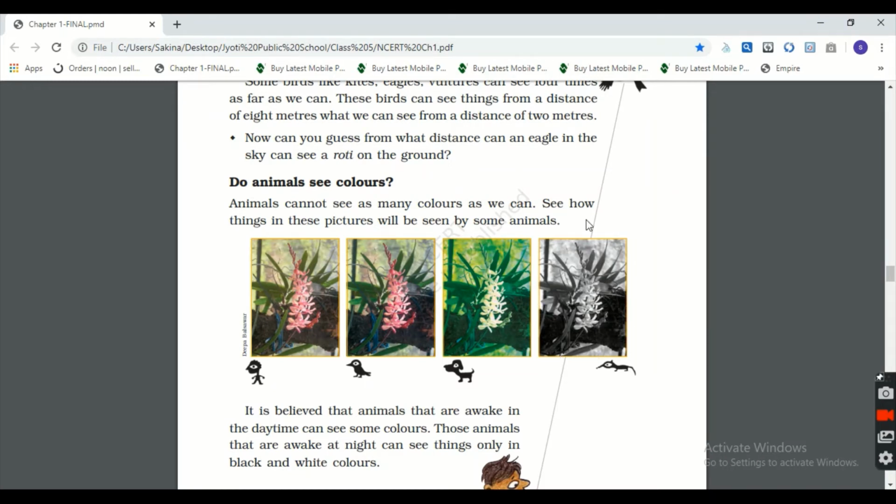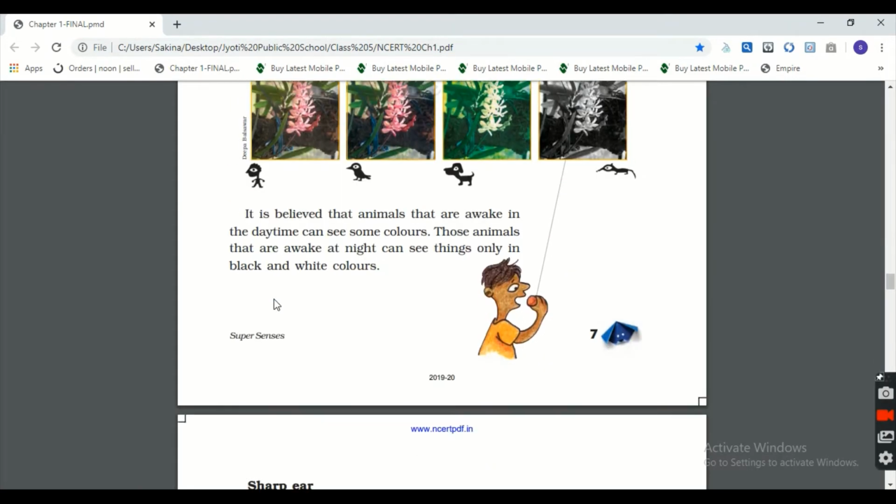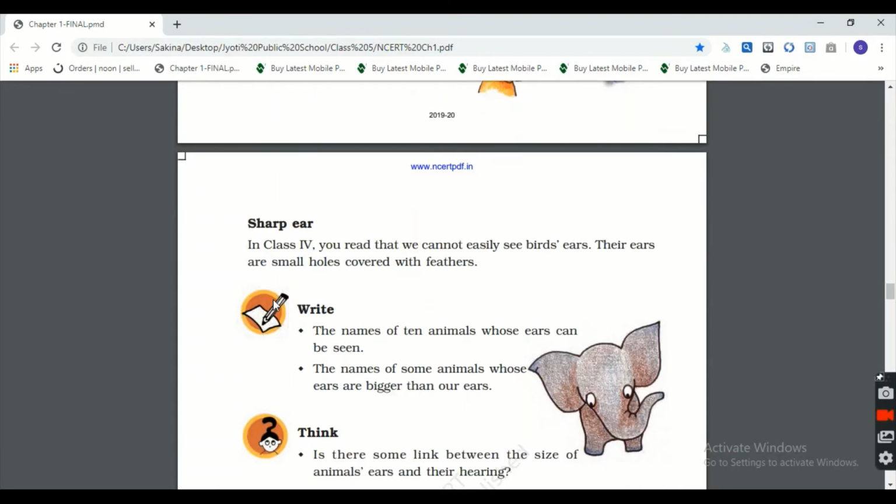You can see this picture. This is the night time, and these are the birds and animals which are able to see the pictures during daytime. Right? Then move to the next topic.